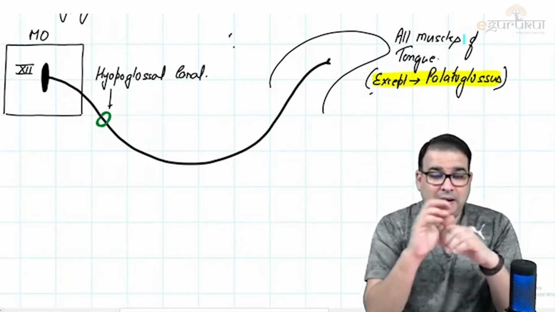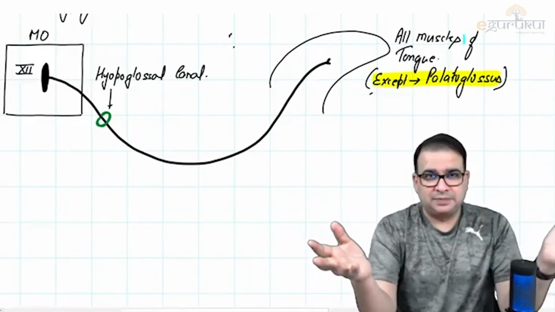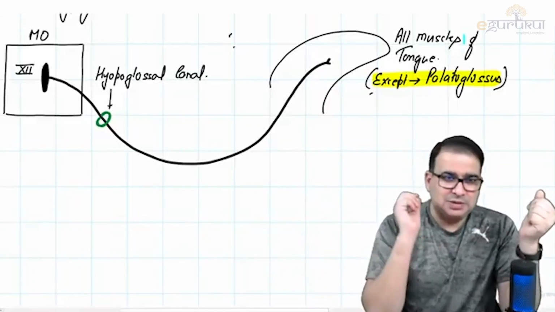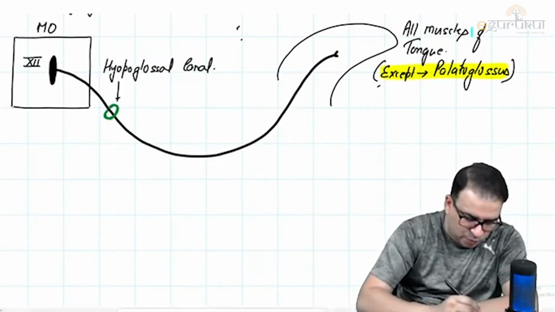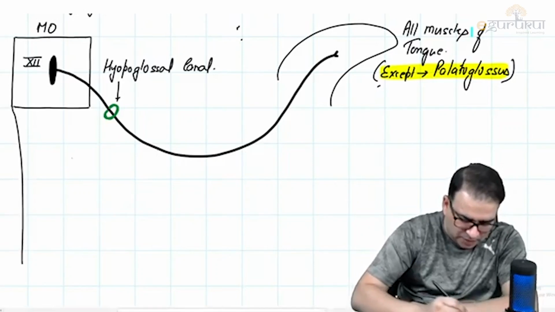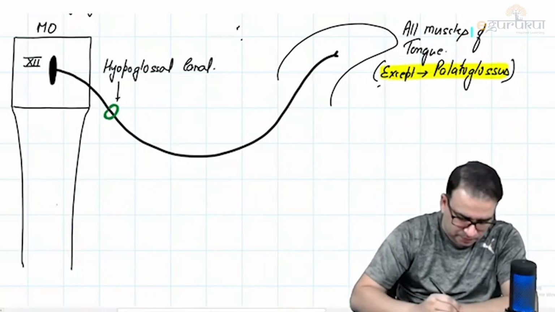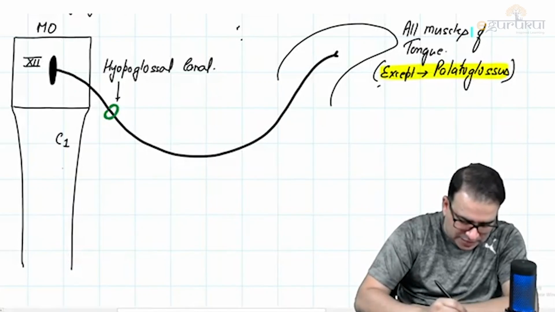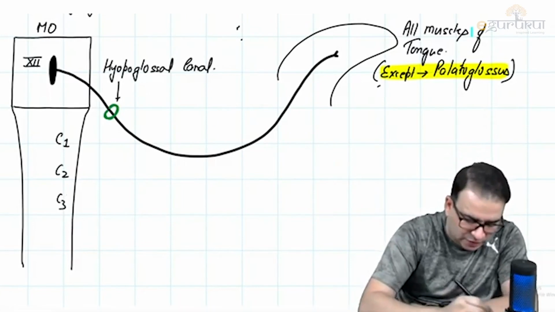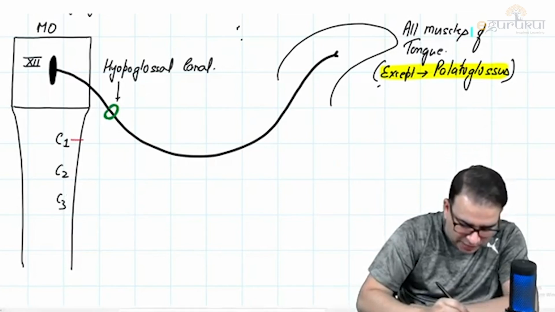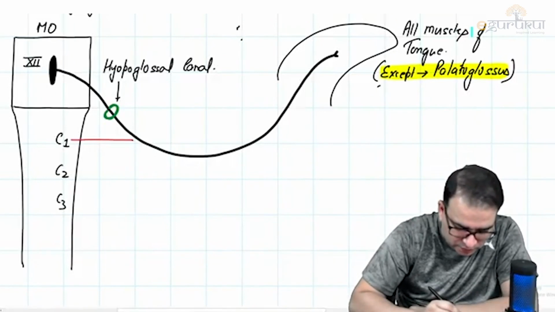But again, in head and neck, you've already seen that a nerve joins with another nerve and then will serve some purpose here, will supply some structures. Same is going to happen here. The first cervical nerve, guys, if this is medulla oblongata, if I extend this diagram downward, this will become spinal cord. Medulla oblongata will continue below as a spinal cord only. Right? This is the spinal cord. So in the spinal cord, let's say this is C1. We have C2 here. We have C3 here, like that. We already discussed C1, C2, C3. What C1 will do, the C1 nerve will come out and it will join with the hypoglossal nerve. Now look at this. C1 nerve will join with the hypoglossal nerve.